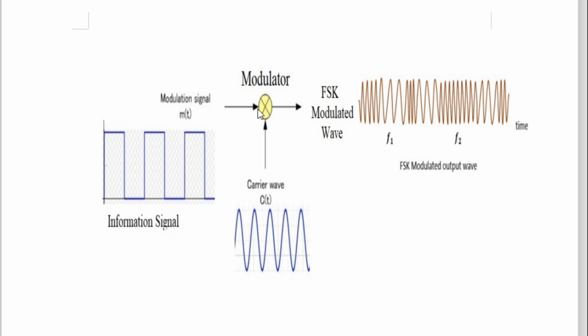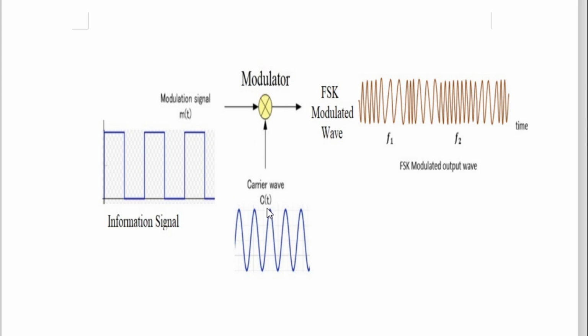Now again, in all shift keys, the information signal is what? A digital signal, logic 0, logic 1, logic 0, logic 1 accordingly. And in all shift keys, the carrier signal is a sine wave. So this modulator is taking the information signal here and the carrier signal here. And as per our standard understanding, the modulator circuit is making changes only in the carrier signal's parameter. The information signal is not changed at all, not disturbed.